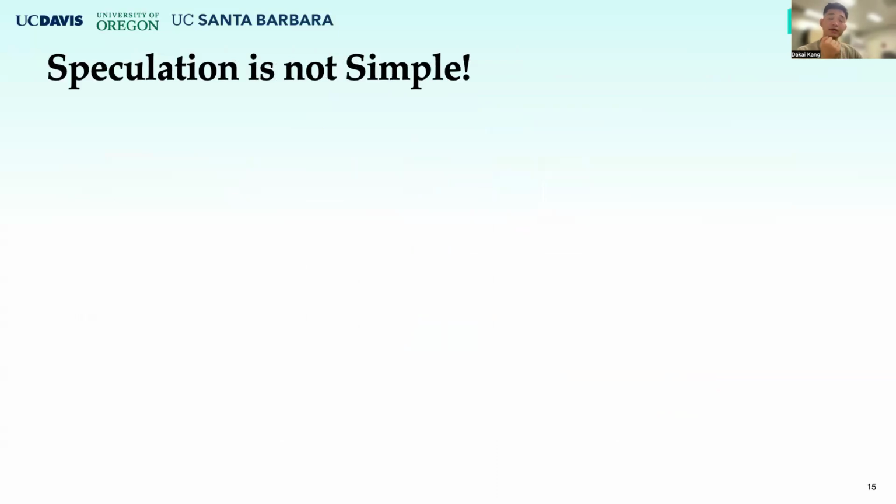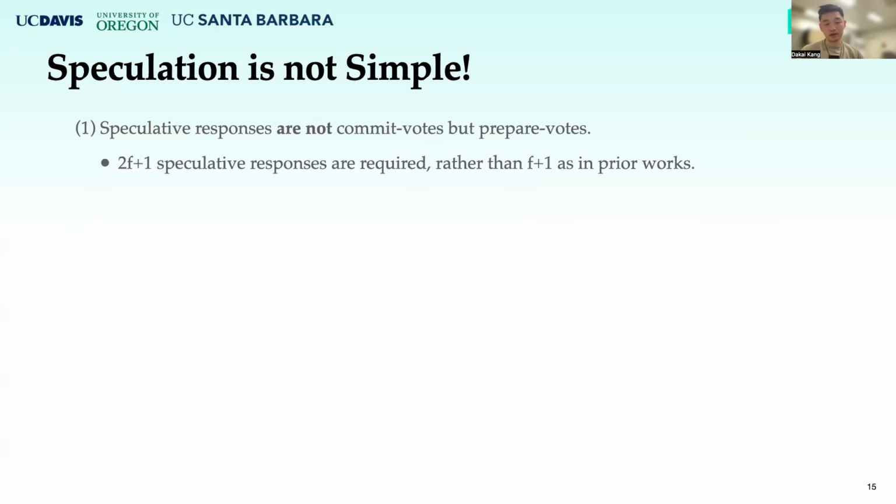However, introducing speculation is not something straightforward. It could bring some safety issues. First, speculative responses are not real responses. They are more like prepare votes rather than commit votes in the system. Thus, in HotStuff-1, we require the clients to collect 2f+1 speculative responses rather than f+1 as in previous works. Second, we found a prefix speculation dilemma when we tried to introduce speculation into HotStuff-2.